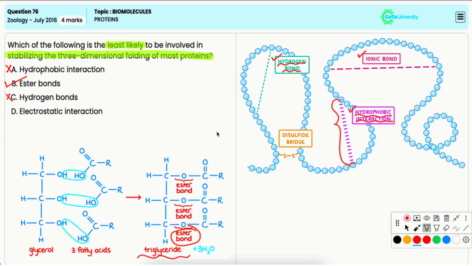Option D, electrostatic interaction. Now, electrostatic interactions or ionic bonds are very important in contributing to the stability of the protein structure. Hence, it is incorrect option.